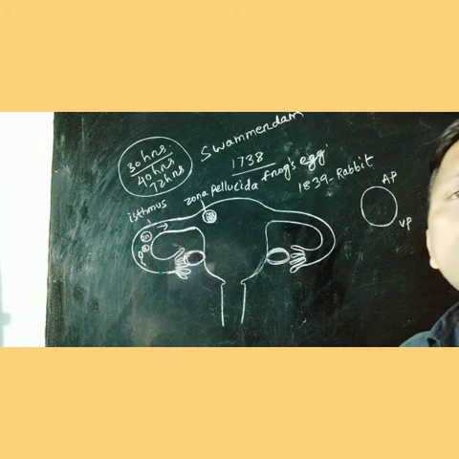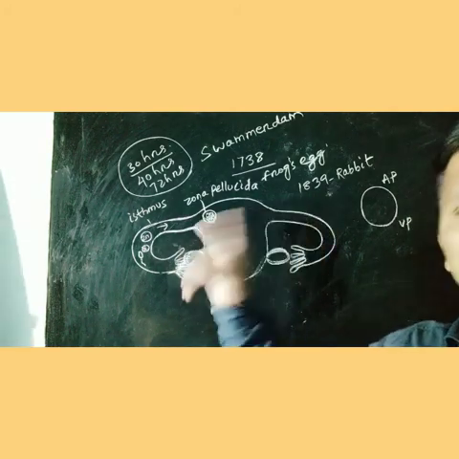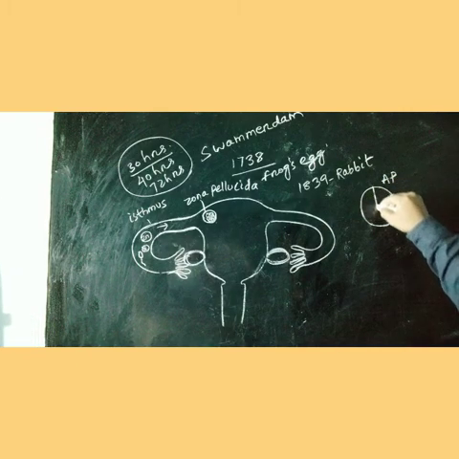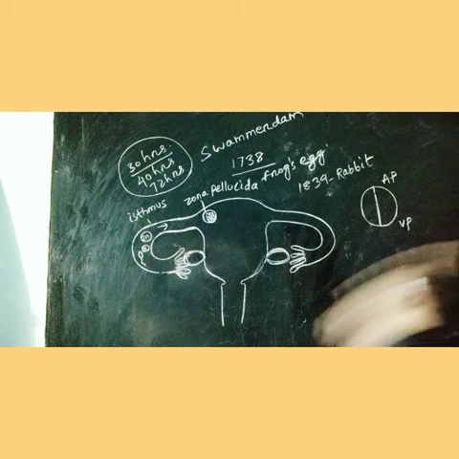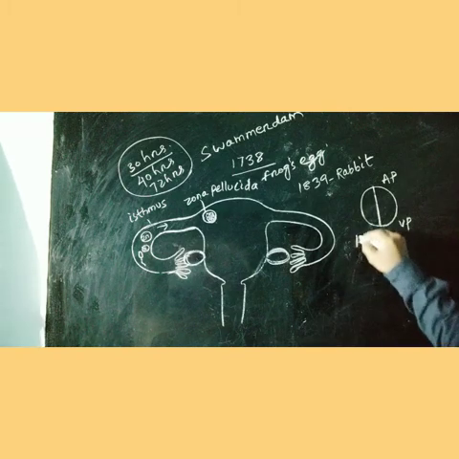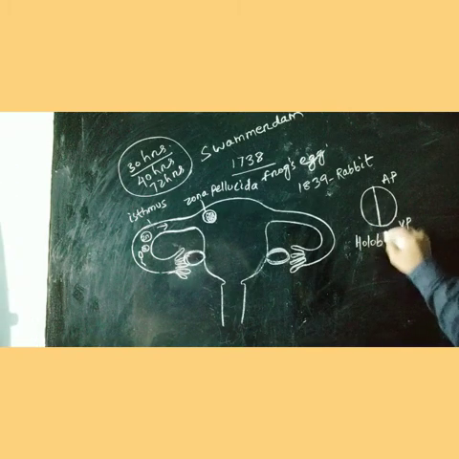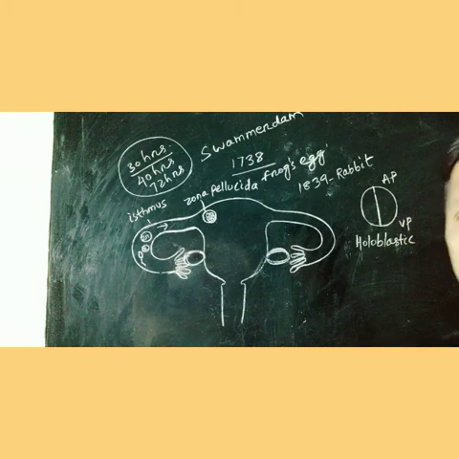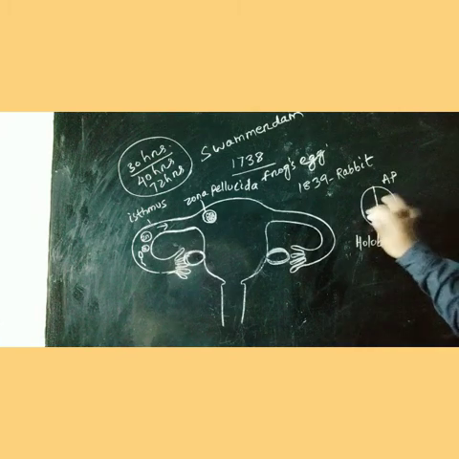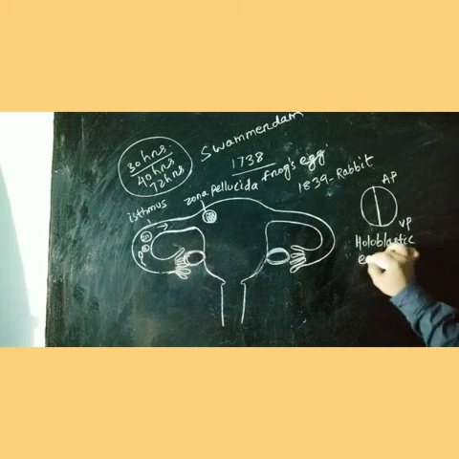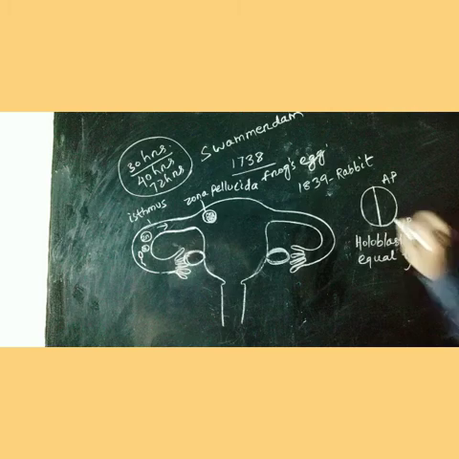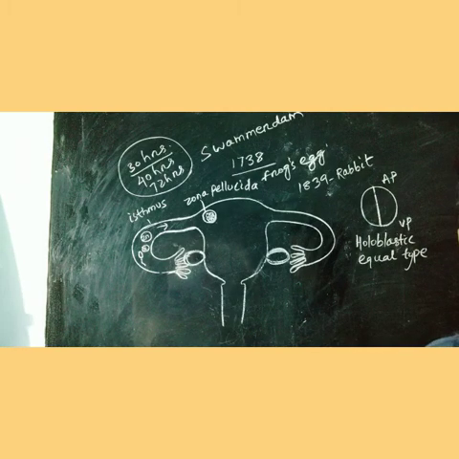The type of cleavage where the cleavage furrow extends from animal to vegetal pole is called holoblastic cleavage. When the blastomeres are equal, it is called holoblastic equal type. This type of cleavage is found in human beings.